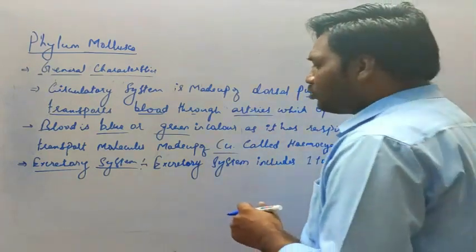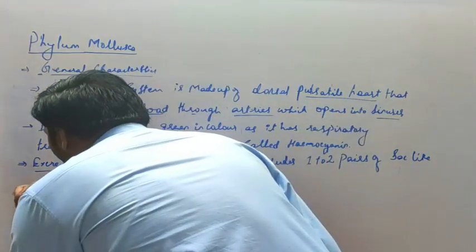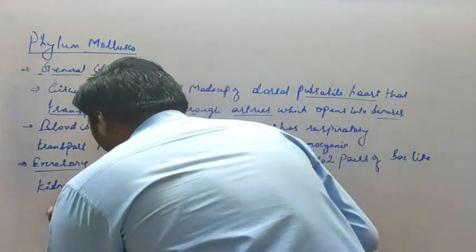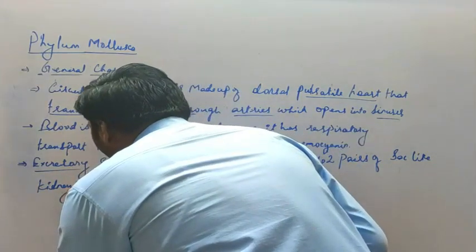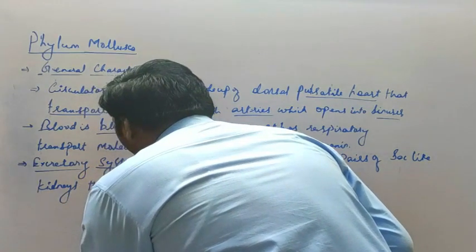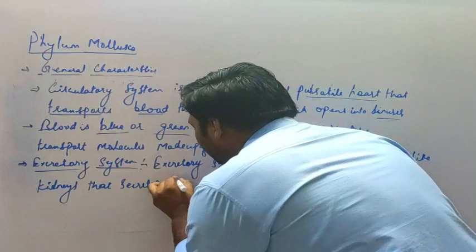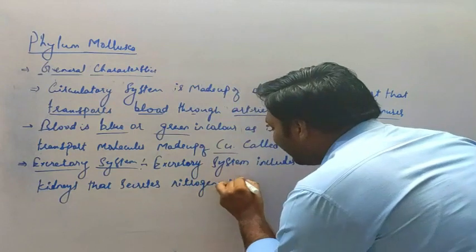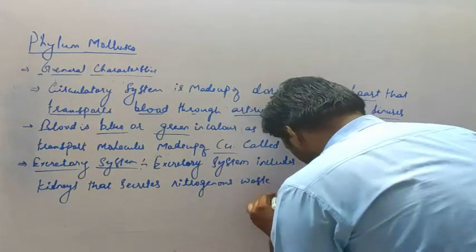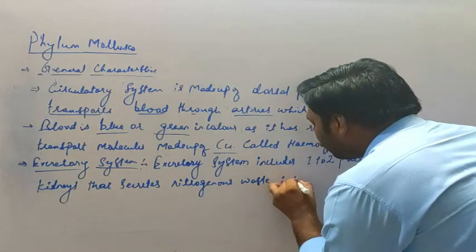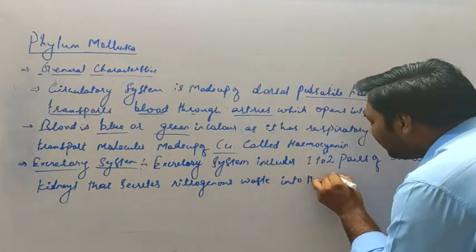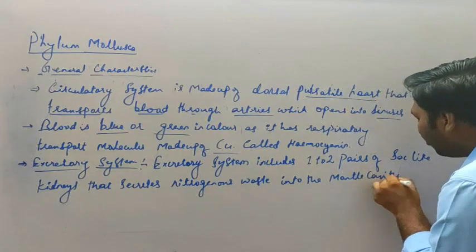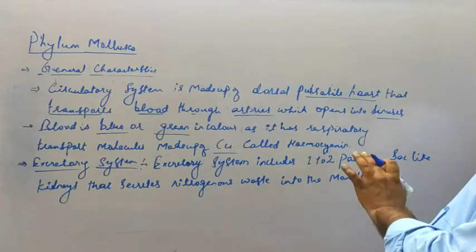Sac means pouches, small pouch-like kidneys that secrete nitrogenous waste into the mantle cavity. As the mantle cavity opens into the anus, that material will be excreted through the anus.